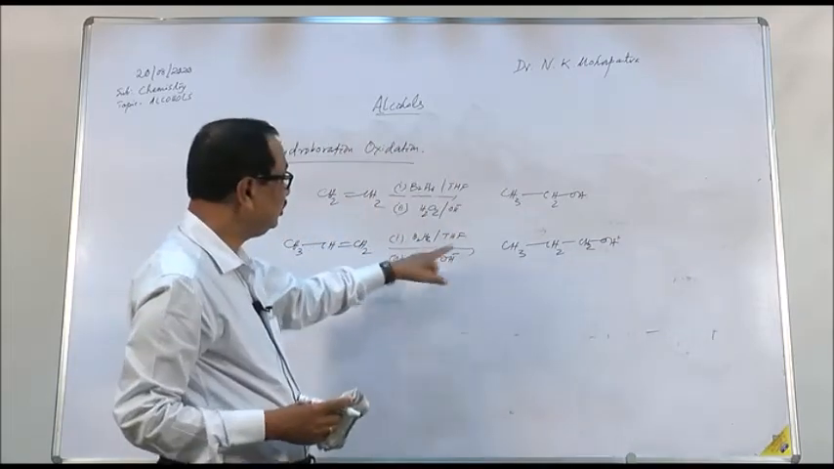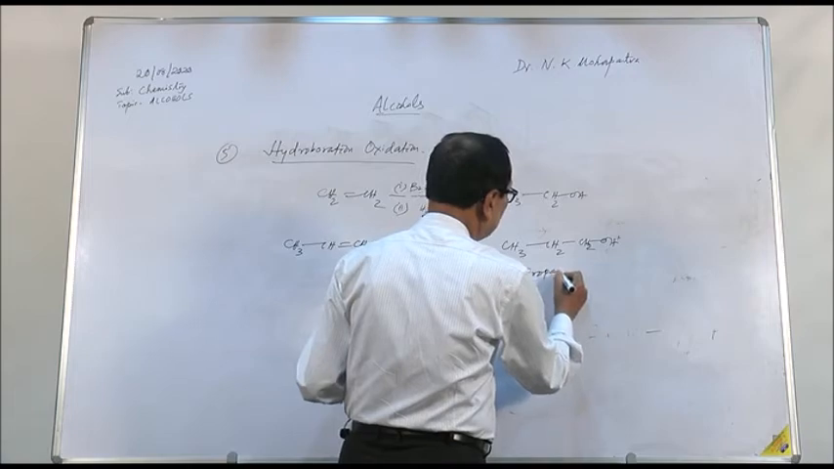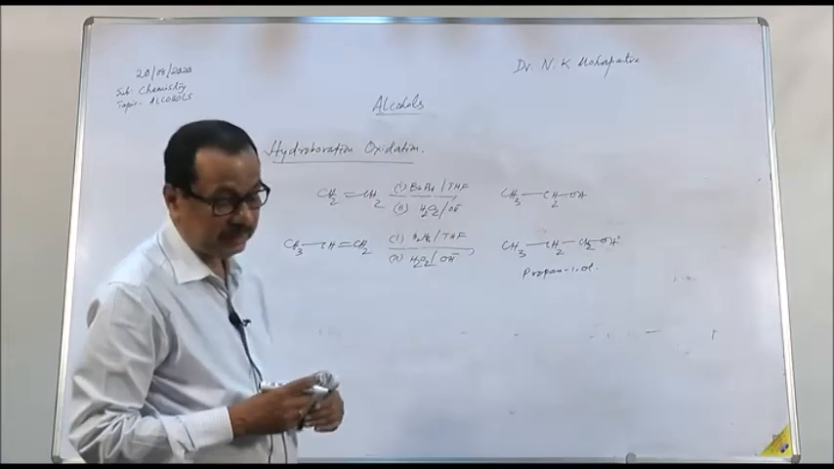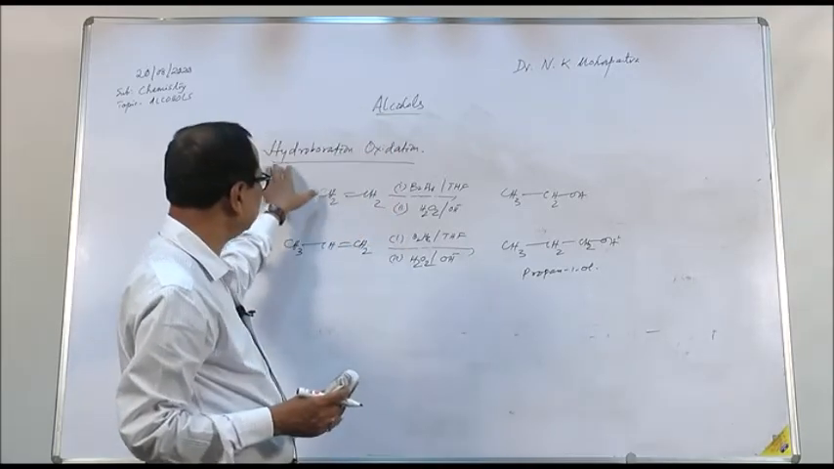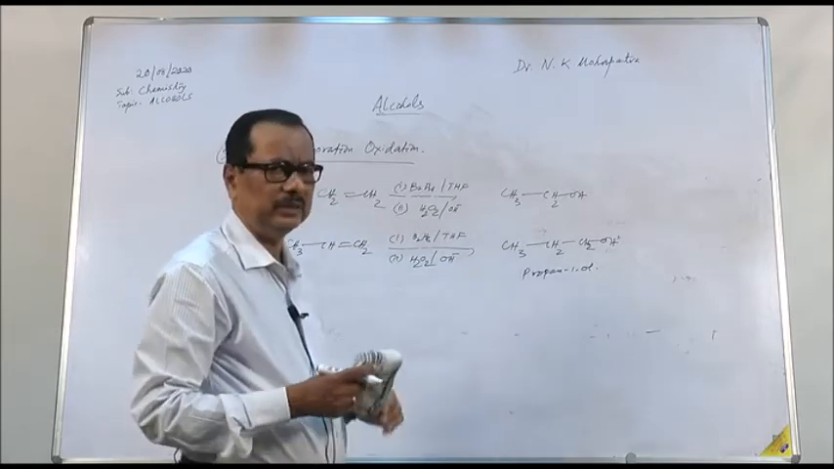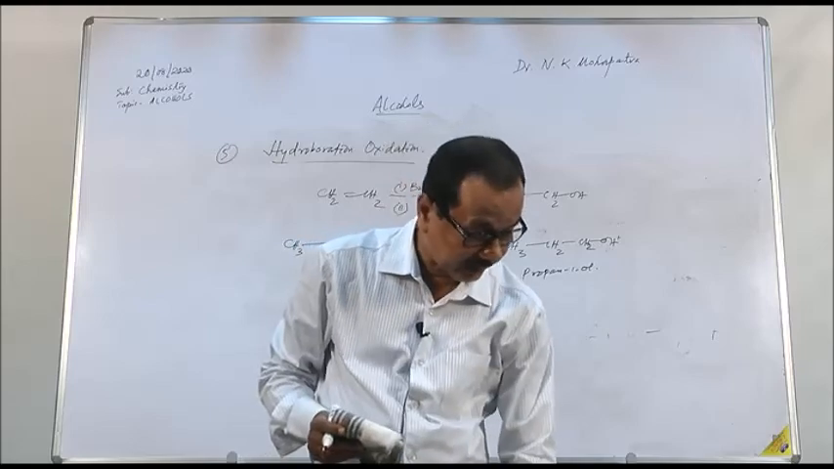This is diborane and butene, and the product formed is propan-1-ol. The product is as per the anti-Markovnikov rule. This reaction occurs in two steps: one is hydroboration, another is the oxidation reaction, and the mechanism will be a little bit time-consuming, so we are not going to discuss that mechanism.